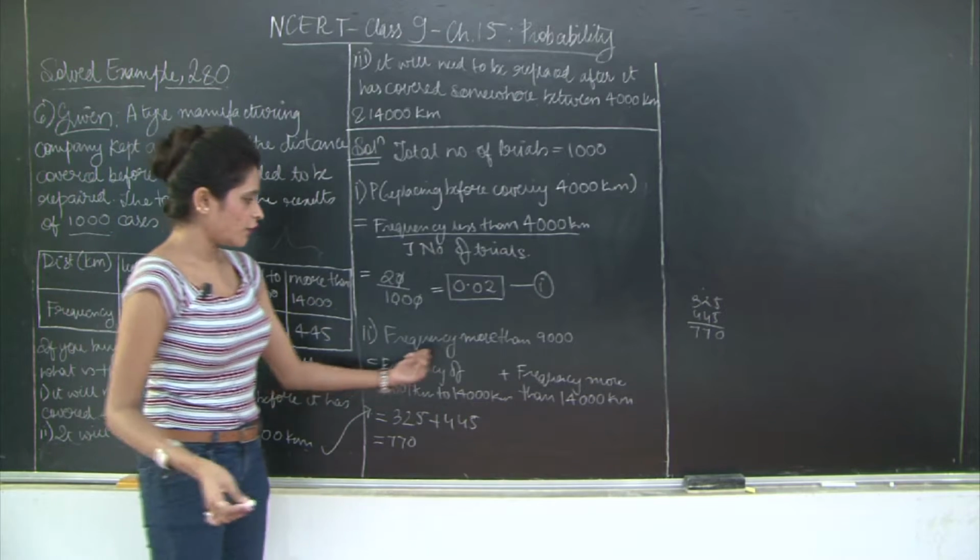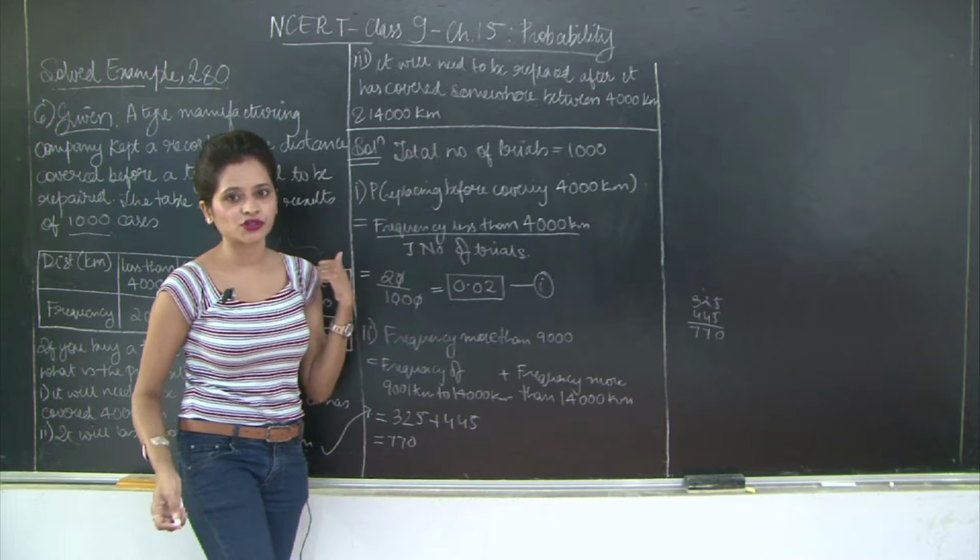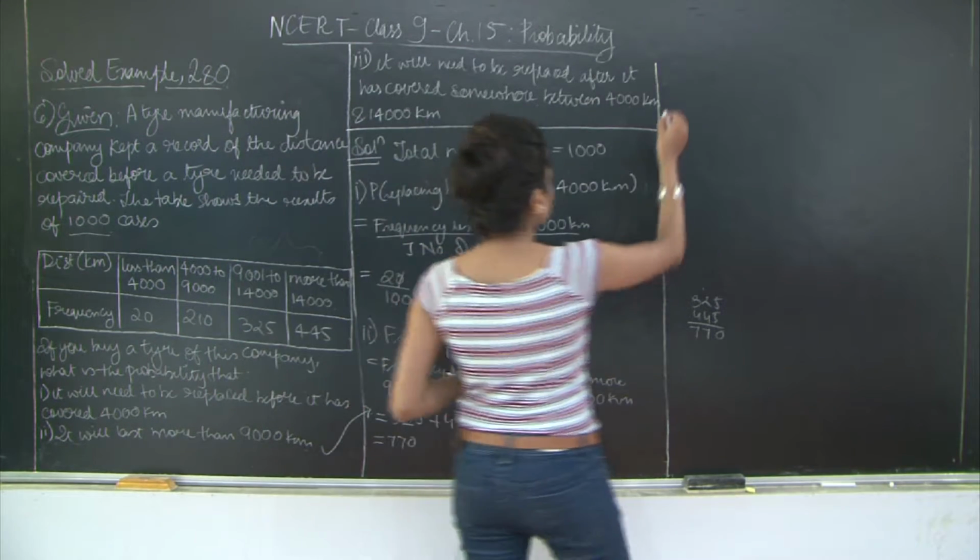Therefore, the probability of frequency more than 9000 is going to be 770 divided by the total number of trials, which is 1000. So let's find the solution to this.